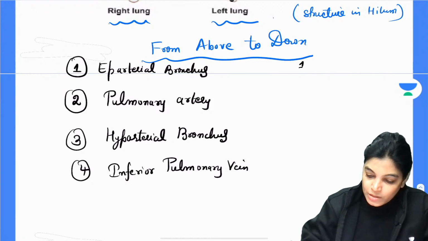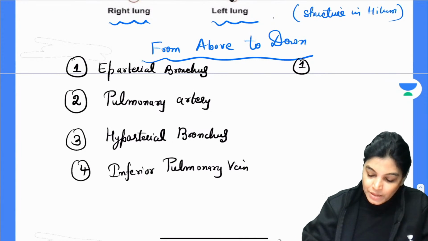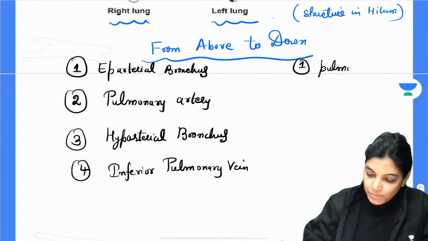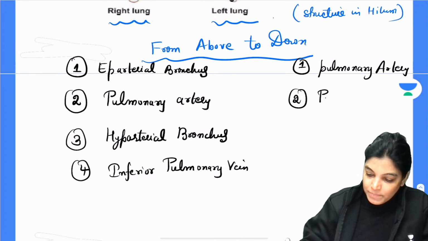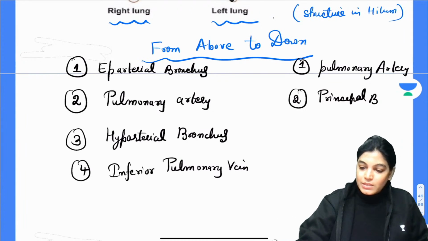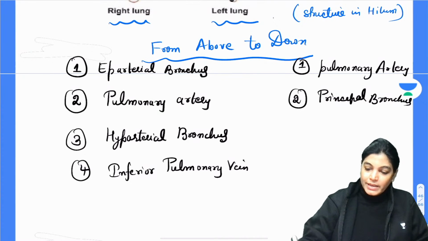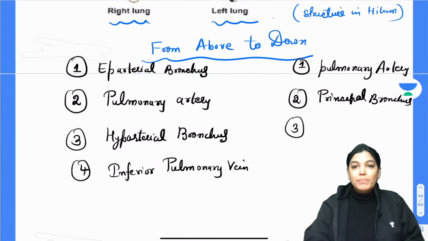Now from top to bottom in the left lung, the superior most structure is the pulmonary artery. Then is the principal bronchus. And the inferior most structure is the inferior pulmonary vein.